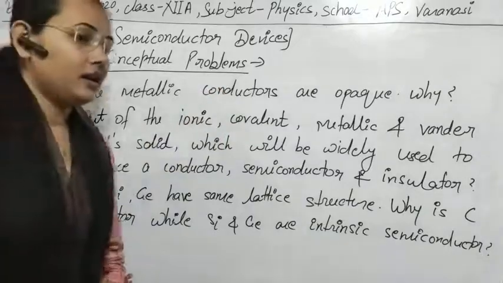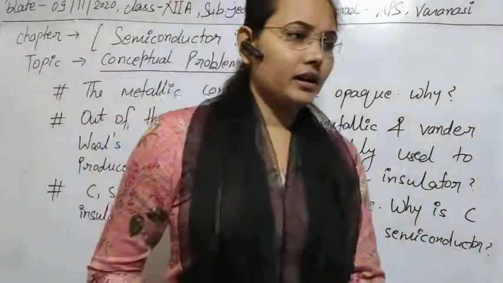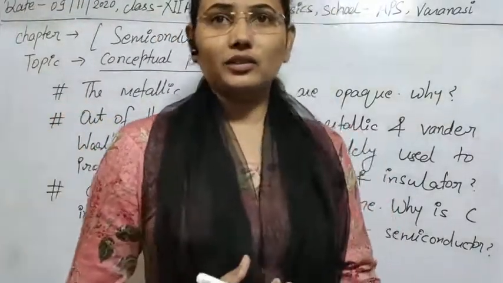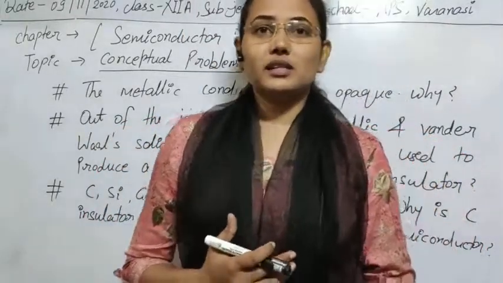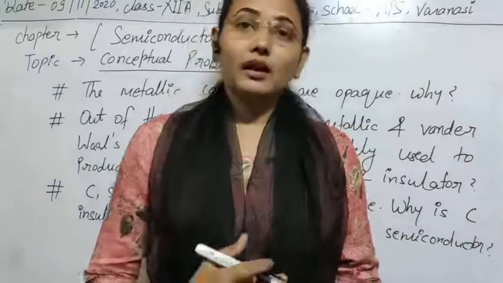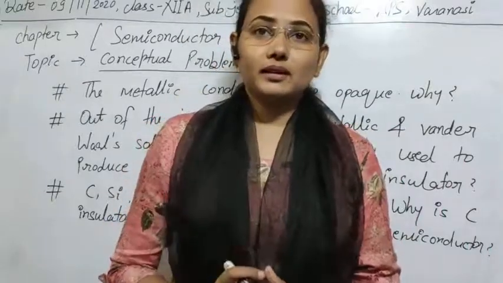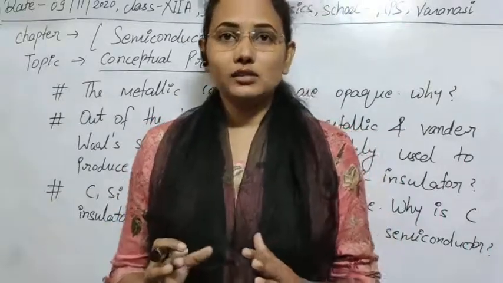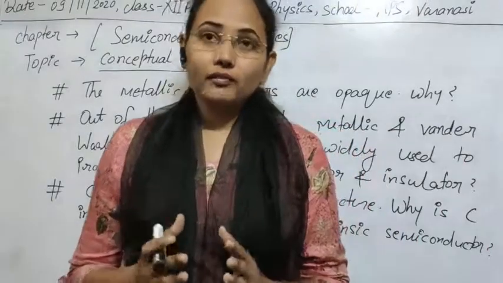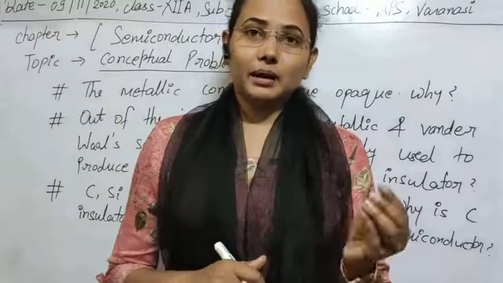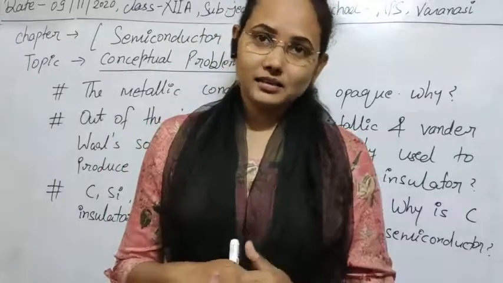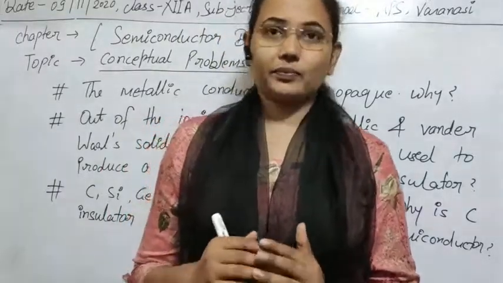Why? As you see, when you look at any metallic conductor, it does not look transparent. So what is the reason behind that? You know that in metals there are a number of free electrons, and all these free electrons absorb light when light is incident on the metallic surface.